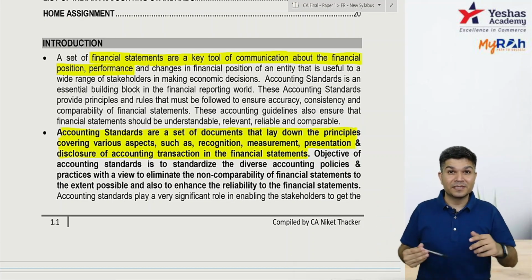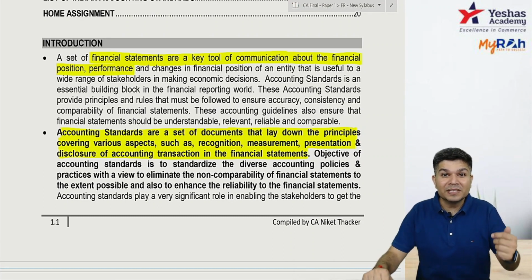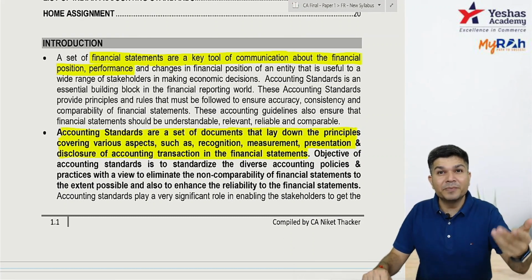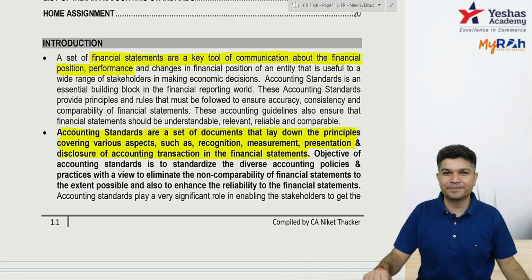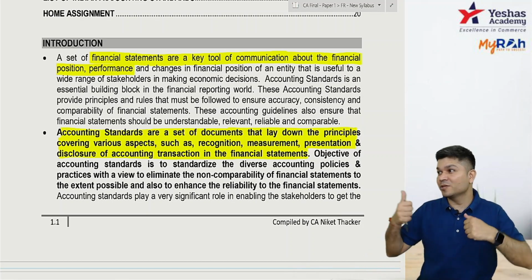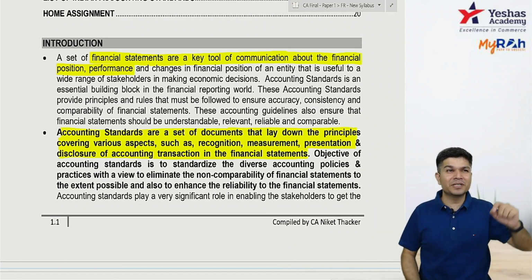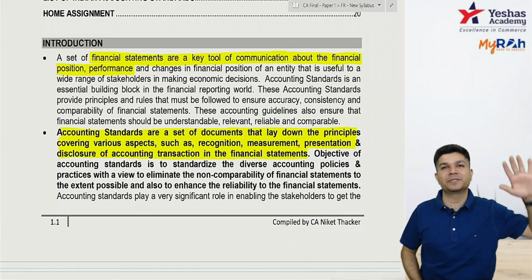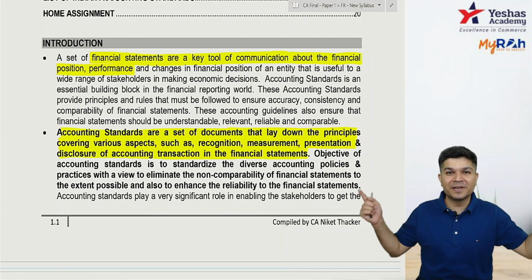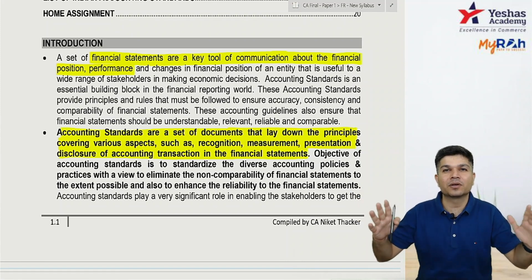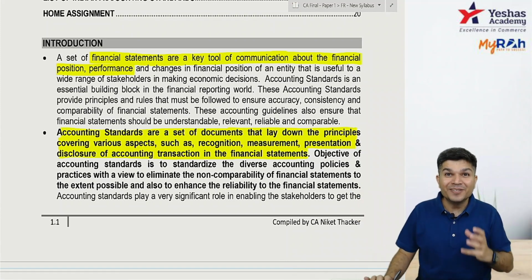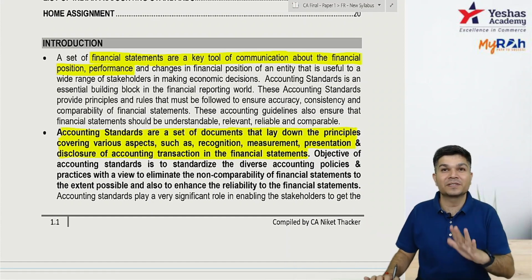Possible. There's another person who books sales when he delivers, and there's a third person who books sales only when he gets money. So one person is booking sales on order, the second at the time of delivery, the third when actual money comes in. Three different persons accounting their own way, that's not correct. We need a uniform thing, and for that we have accounting standards.